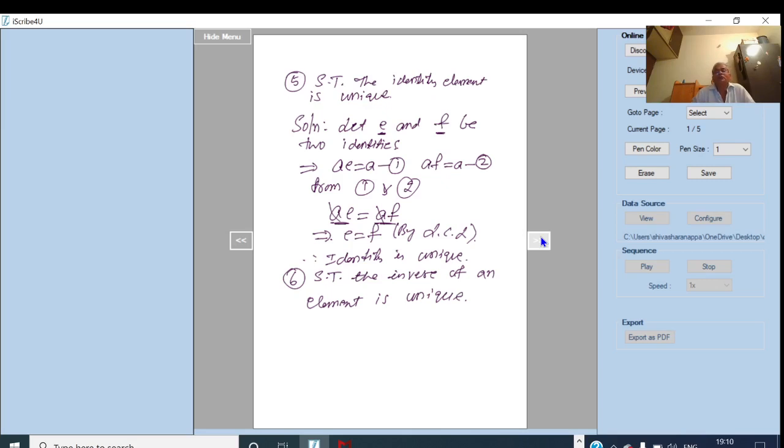To prove this, again I will consider, if possible, two inverses of A, say B and C. Then finally we prove that B is nothing but C. That is B equal to C. This shows that the inverse of each element is unique.